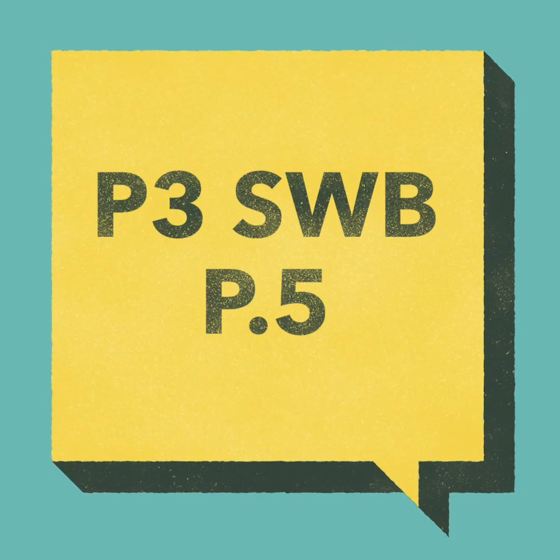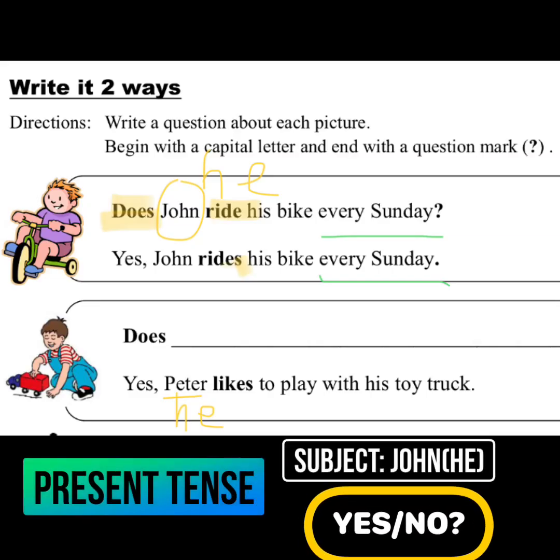Supplementary Writing Booklet, page 5. Write a question about each picture. Begin with a capital letter and end with a question mark. Let's look at the example.